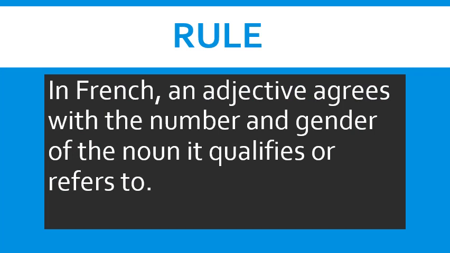Before we start, let me tell you the rule. In French, an adjective always agrees with the number and gender of the noun it qualifies or it refers to. That means an adjective will change according to the number of the noun and according to the gender of the noun.